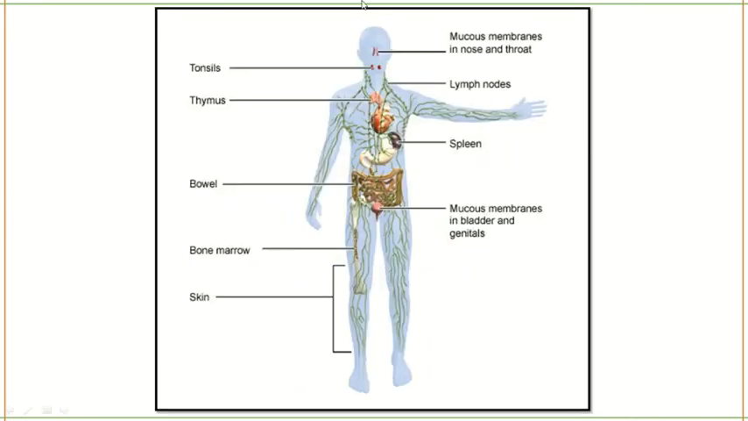So you can see this is a human, and here you have the mucous membrane in the nose and throat, tonsils, thymus, lymph nodes, spleen, bowel, mucous membrane in the bladder and the genital area, bone marrow, and skin. All of these are involved in our immunity. So they give us immunity.